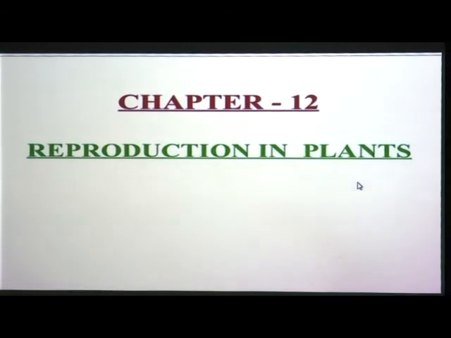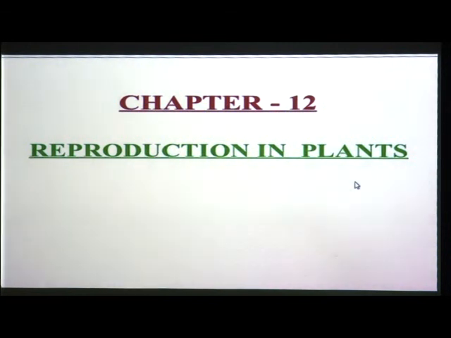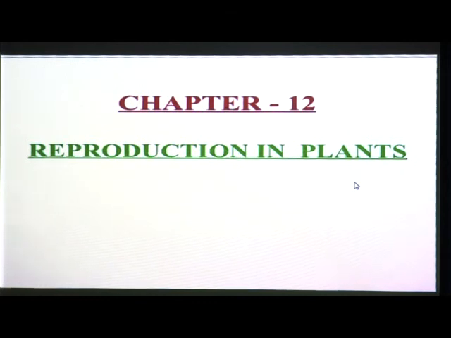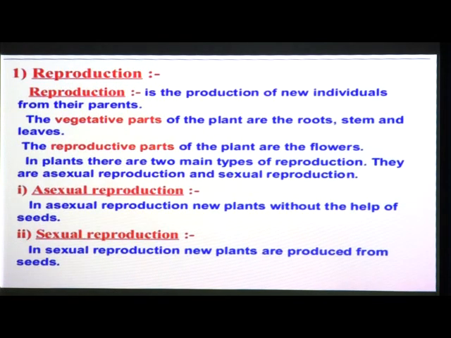Then, which are the types of reproduction in plants? There are two major types, or two main types, of reproduction in plants. The first one is asexual and the second is sexual. Both these types we are going to learn in this lesson, and also how exactly asexual and sexual reproduction occurs in plants. Okay students, so let us start with our first point, which is reproduction. What is meant by reproduction?